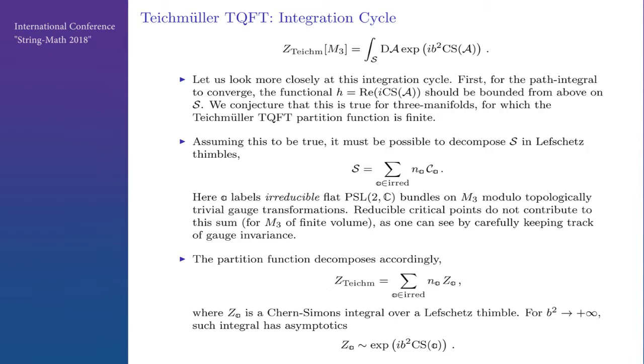They are flat bundles modulo topologically trivial gauge transformations, because here B squared is not an integer. So different lifts of the Chern-Simons action from C mod Z to C are different critical points. These are essentially a flat connection and an integer, which is like the floor of the real part of Chern-Simons.